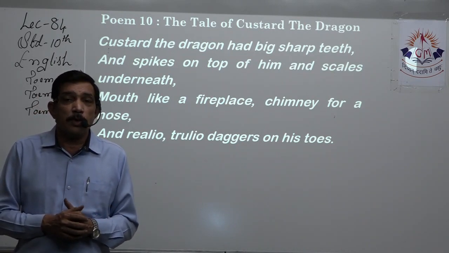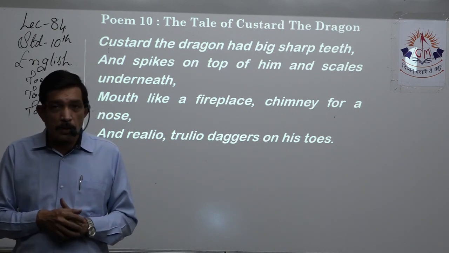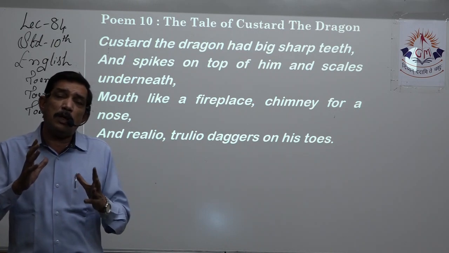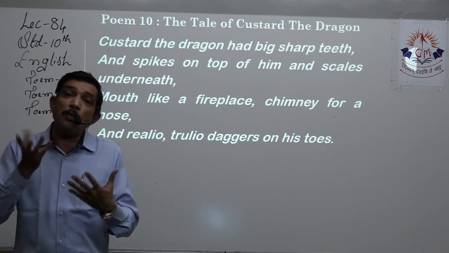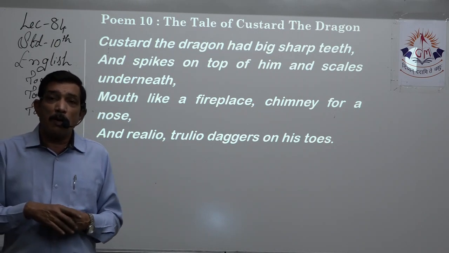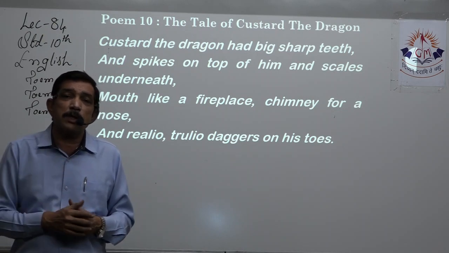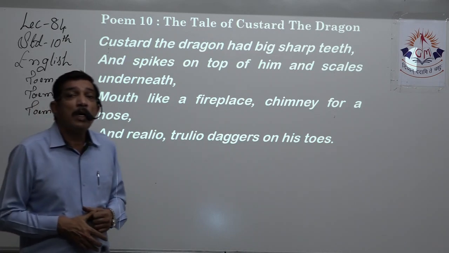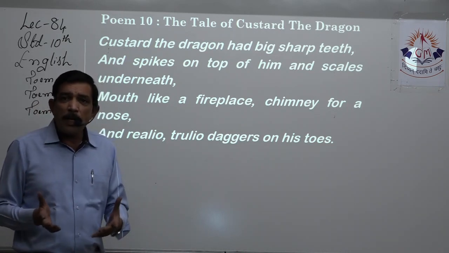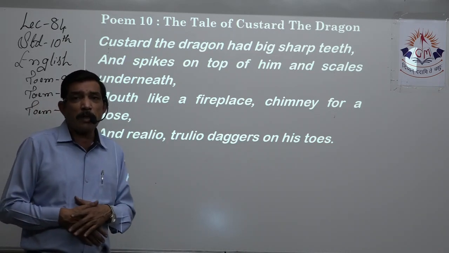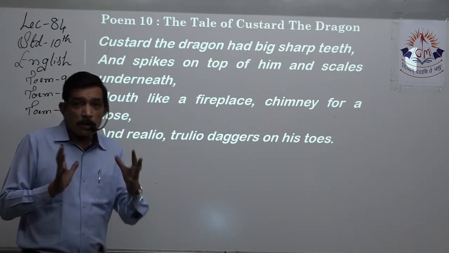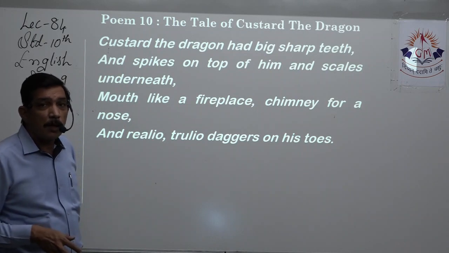anybody with the help of those spikes, because spikes are always quite sharp. And scales beneath it. It has a very protective skin, and on top of that skin, scales too, right? Scales that we see on the fish. And it's quite hard and protective, right? So in that way, because it's a dragon, naturally the skin is going to be quite tough, and there will be some protective layer on the top also, and lots of spikes coming out everywhere so that it can protect.